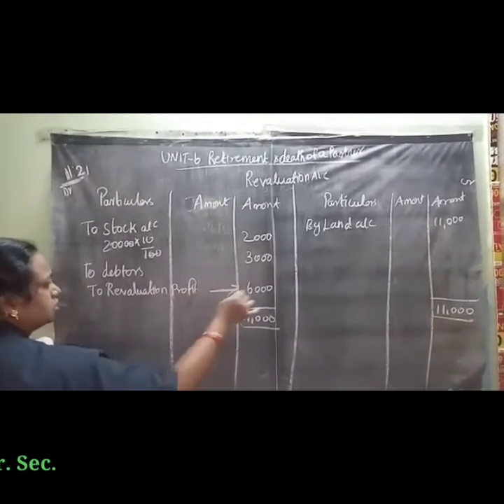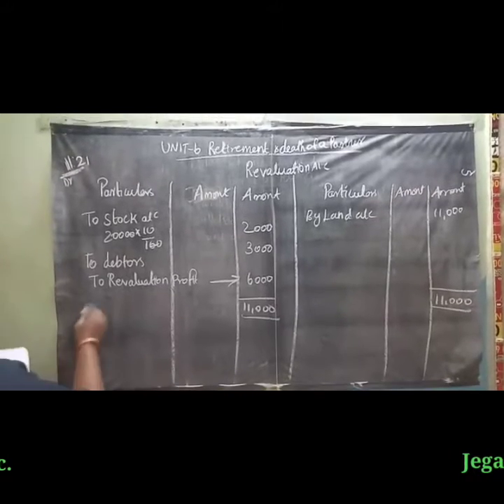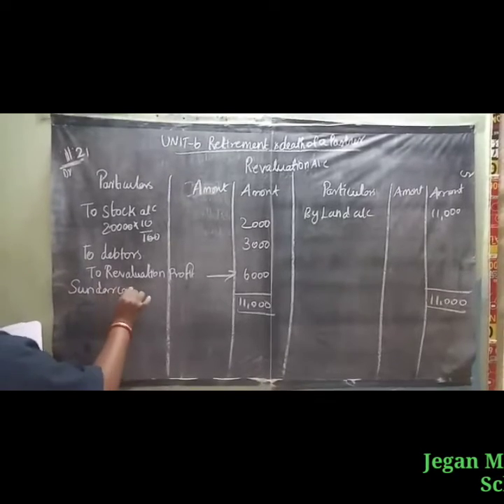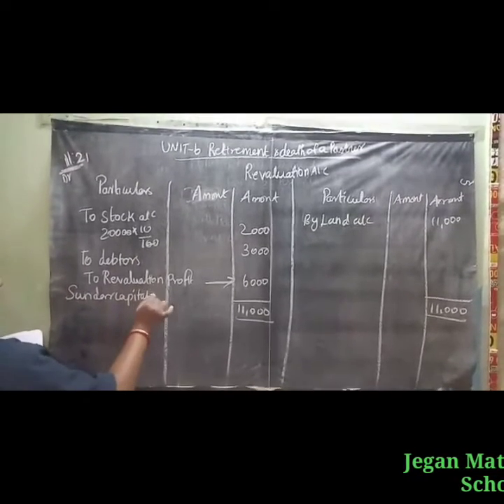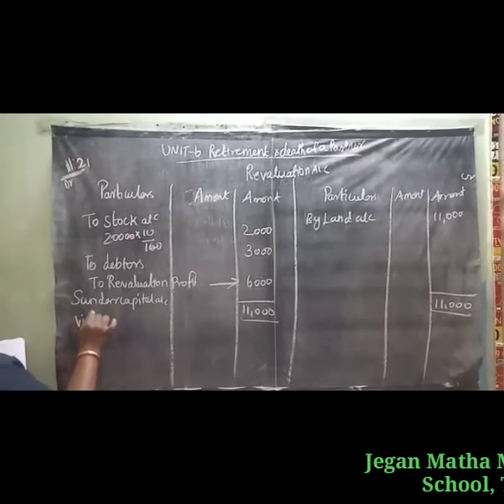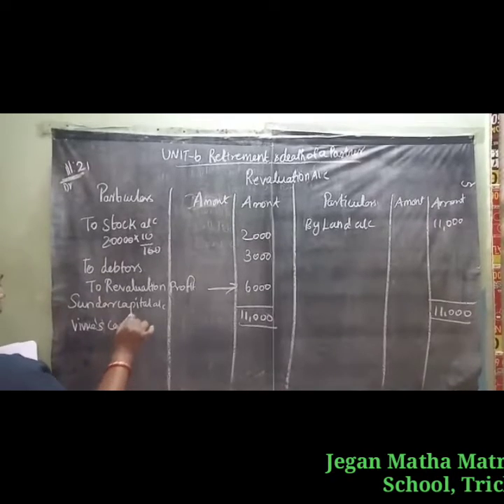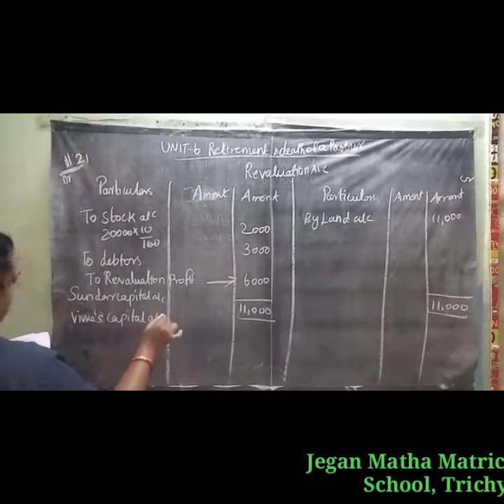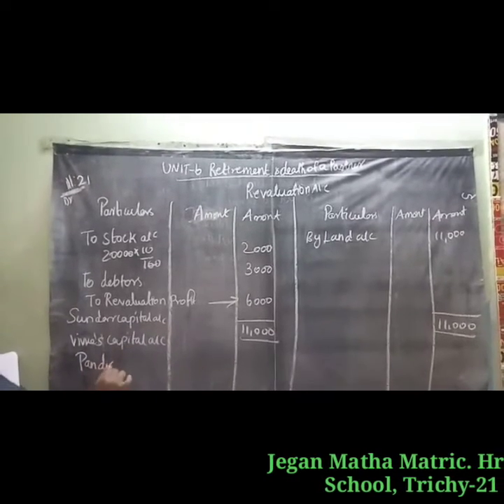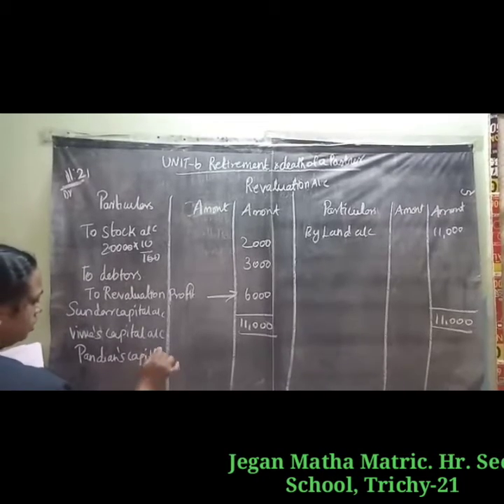Profit 6,000. The 6,000 is transferred to all the partners' capital accounts: Sundar's capital account, Vivek's capital account, and third, Pandian's capital account.